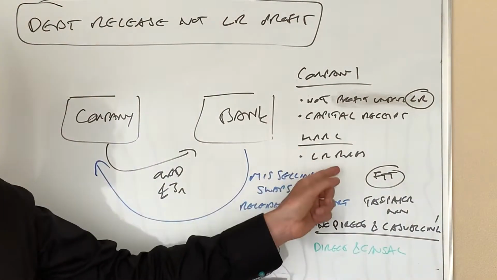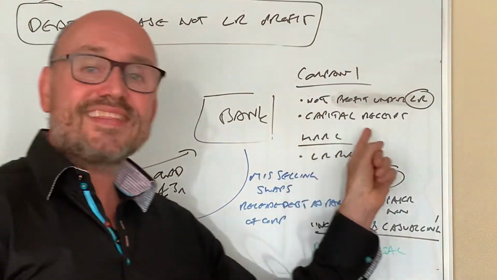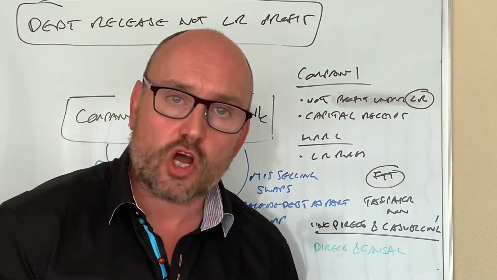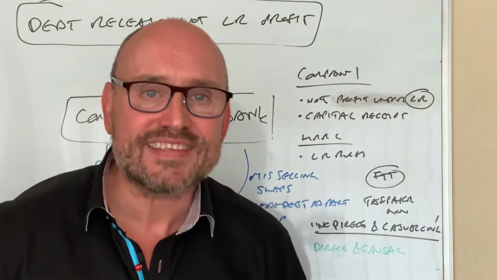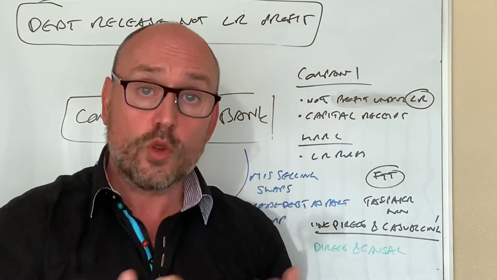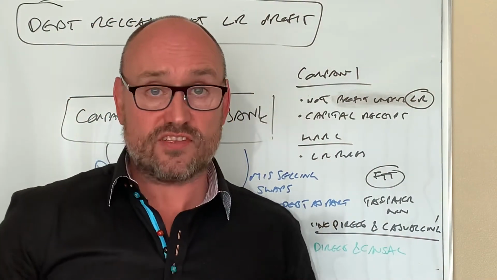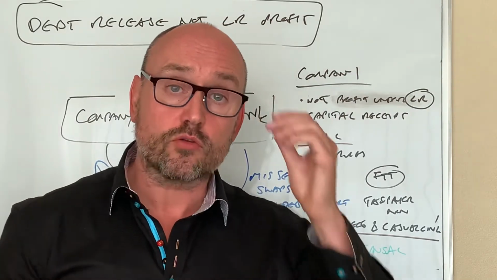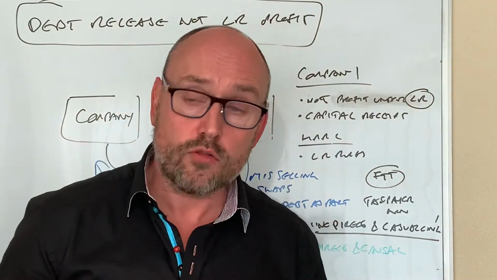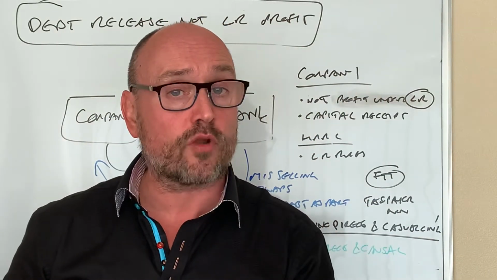So the company basically put forward the argument and said, look, this amount is a capital receipt. It's not the discharge of a loan, even though, yes, it is, but it's nothing really to do with the makeup of having the loan in the first place. It's all to do with the fact that we are due compensation, and compensation is not taxable in this instance, and doesn't fall under the loan relationship rules. HMRC said, yes, it does. It's all part and parcel of the loan. The loan's been released. Like I said at the top of the video, when you get a release of a loan, it is a taxable credit in the profit and loss account.